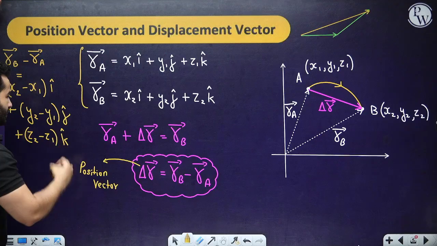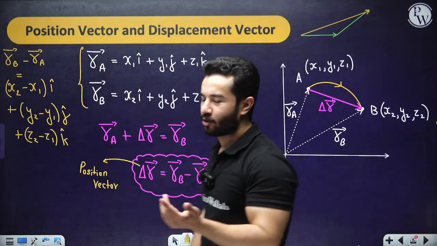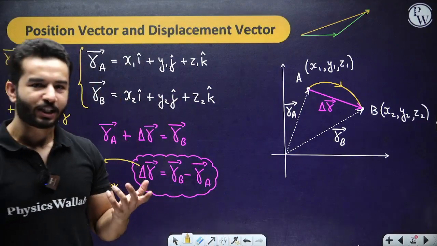That's it. This is your displacement vector, and that's how we define what displacement is, right?